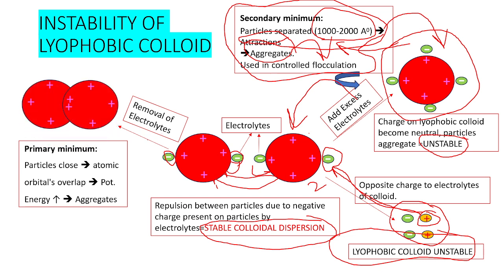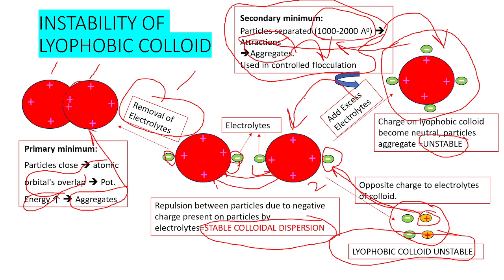Next, the last concept: if you remove the electrolytes, then what will happen? This is one lyophobic colloid, and this is another lyophobic colloid. Then the atomic orbital of one lyophobic colloid can penetrate into the atomic orbital of another. So the atomic orbitals may overlap, potential energy increases, and finally aggregation of the colloidal dispersion will occur. So this is about the instability of lyophobic colloid: by removal of electrolyte, by adding excess electrolyte, and by adding the opposite charge to the electrolytes.